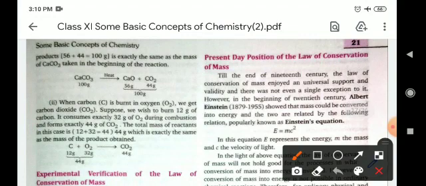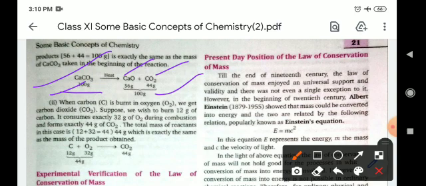For example, you can see here, in the case of calcium carbonate, when it is heated, it gives calcium oxide and carbon dioxide. If you sum or calculate the atomic mass of all elements on both sides, reactant side and product side, you can see that the atomic mass or weight of the reactants will be 100 gram and the products also will contain 100 gram.